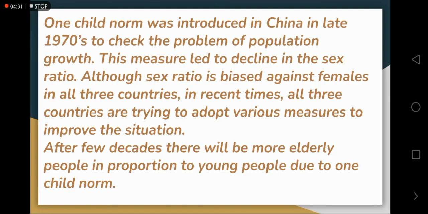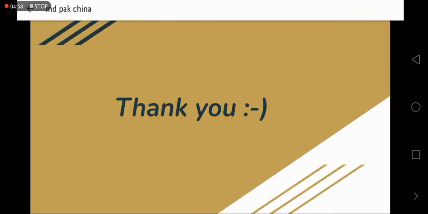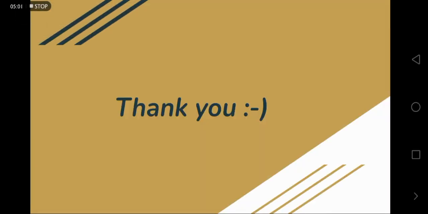Also, we see that China has controlled its growth of population. So one of the policies introduced by China in the 1970s was the one child policy, in which they were allowed to have only one child. Okay, but this affected its sex ratio also. And the population proportion of young and old people was also very much disturbed. So students, this was all about the development experience of India, Pakistan and China. Thank you.